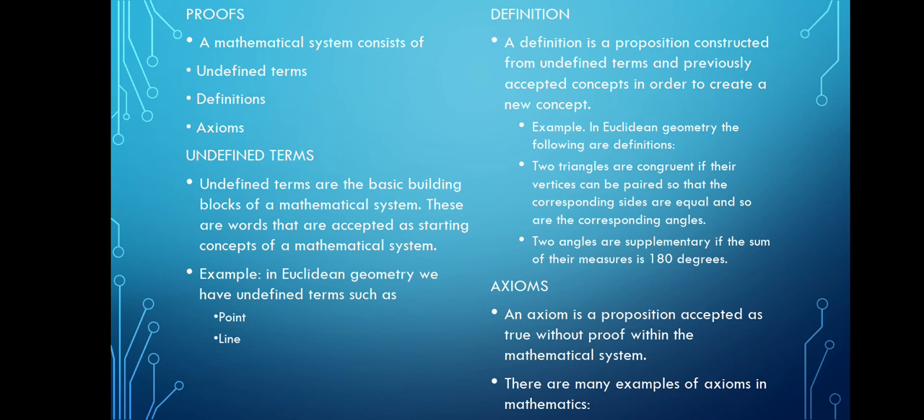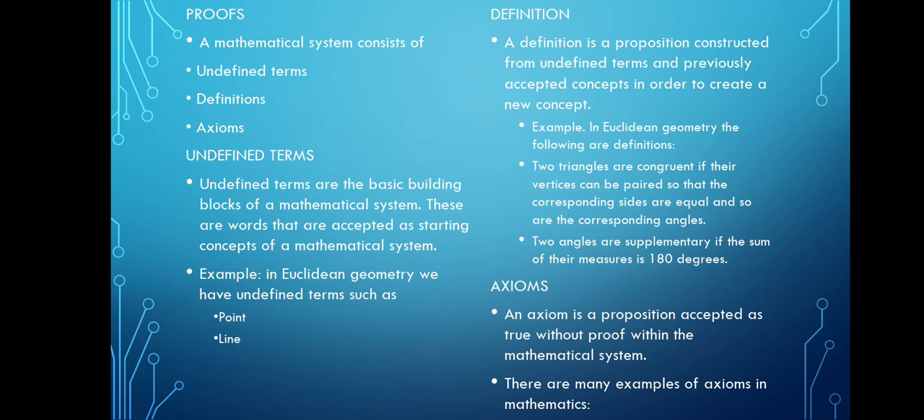Proofs. A mathematical system consists of undefined terms, definitions, and axioms. Undefined terms are the basic building blocks of a mathematical system. These are words that are accepted as starting concepts of a mathematical system. Example, in Euclidean geometry, we have undefined terms such as point and line.